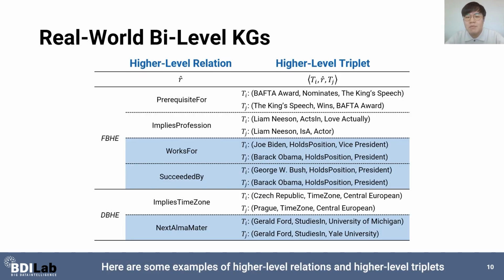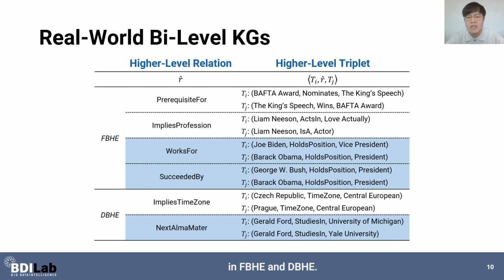Here are some examples of high-level relations and high-level triplets in FBHE and DBHE. For instance, the first example represents the fact that for The King's Speech to win BAFTA Award, it should be nominated. Among the high-level relations, works for and succeeded by in FBHE and next alma mater in DBHE were made by externally sourced Wikipedia articles.